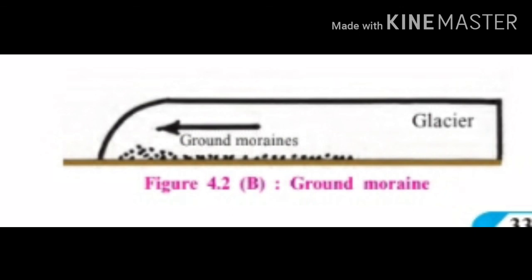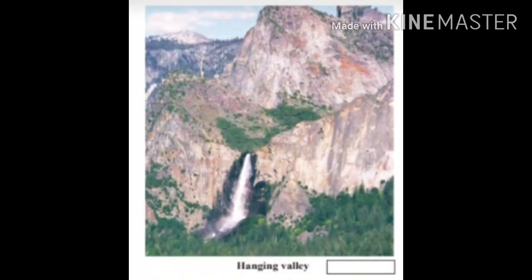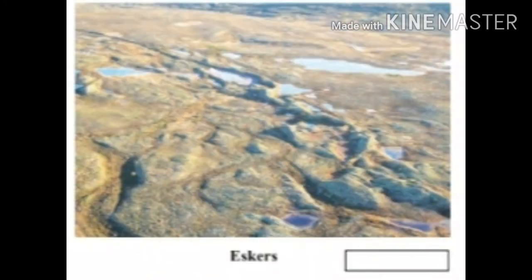Students, look at figure 4.2b. It is the picture of a ground moraine. Here is the picture of a hanging valley. A hanging valley is one kind of landform which is created due to the erosional work of the glacier. In the last picture, there is the picture of eskers. Eskers are one kind of landform which is created due to the depositional work of the glacier.